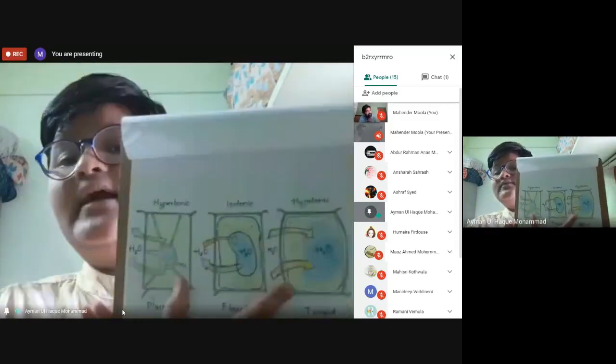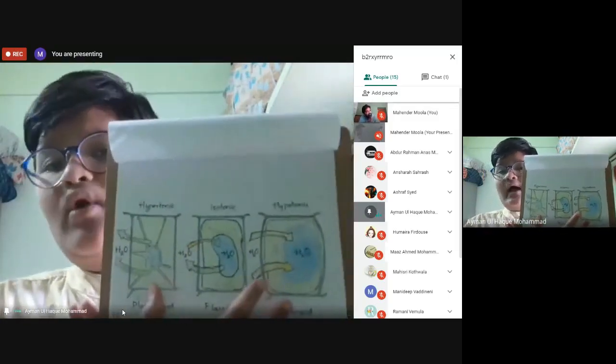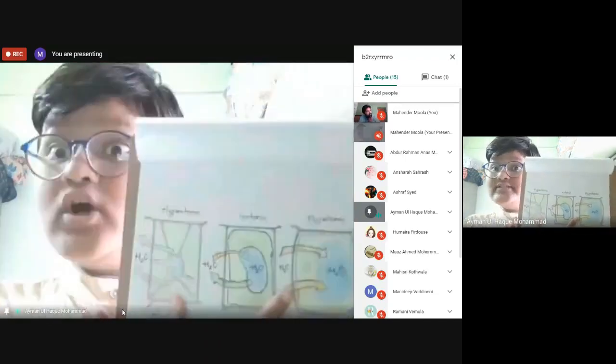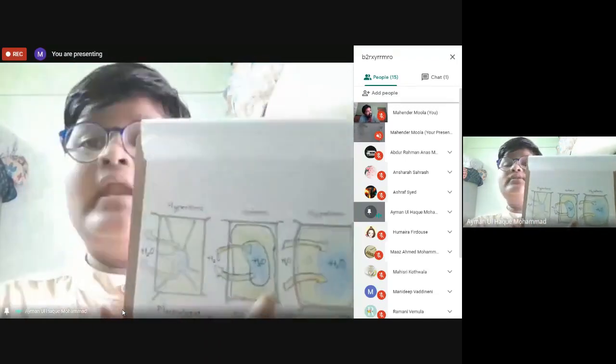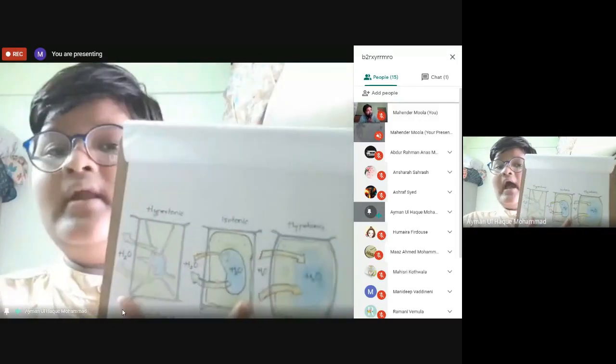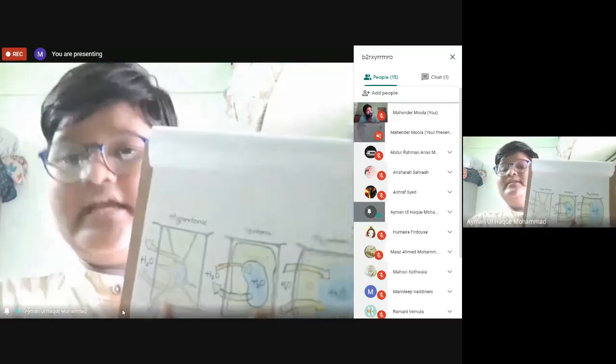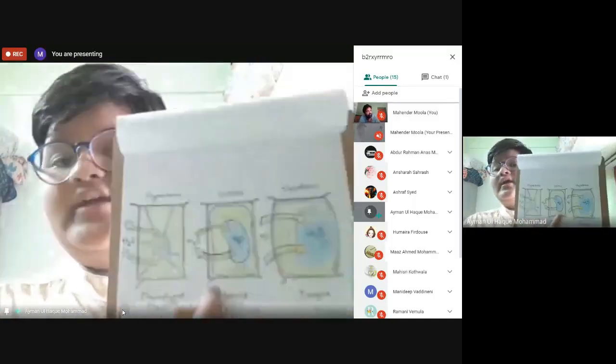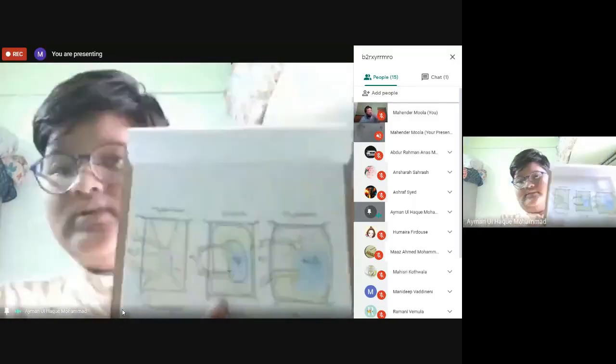That is the difference between hyper and hypo. In hyper, there is high concentration outside of the cell. In hypo, there is less concentration outside of the cell. That is hypertonic, hypotonic, and isotonic. These are the three different conditions in which osmosis takes place.